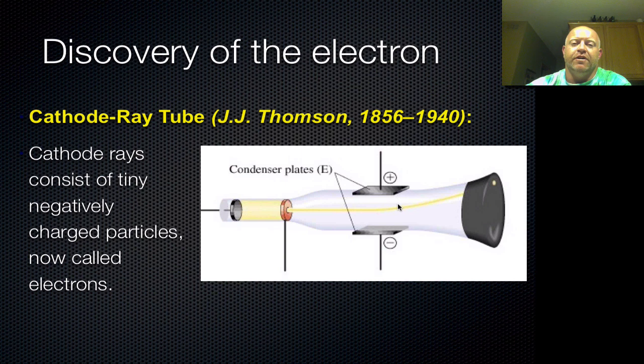Using very precise and repeated measurements, he was able to determine the power of his charge versus the bend of the beam, and he actually picked up a mass that was less than that of an atom. So the particle making up this beam was not atoms, it was something smaller. And it had a negative charge, so that was the electron. Next slide is a video that explains that in more detail.